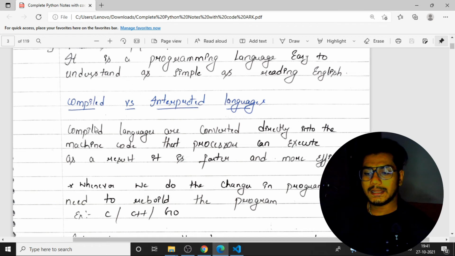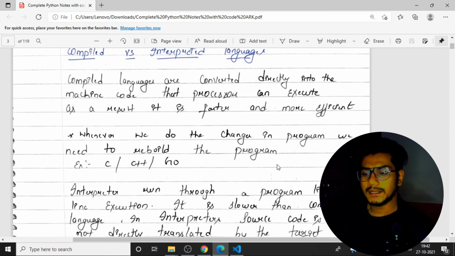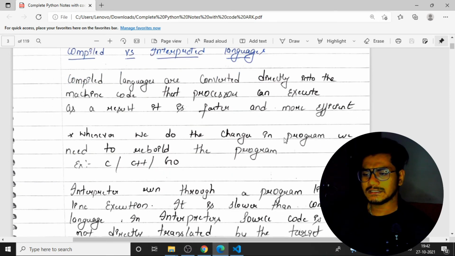Compiled languages are converted directly into machine code. Whatever the compiled languages are, they will directly convert into machine code. Then the processor will execute it, and as a result it is faster and more efficient. That means Python is not a compiled language, it is an interpreted one. Now there is one question whether compiled or interpreter is better. Compiled code is faster than interpreted code. Why? Because it starts from the CPU processor, all the compilation is very near, so the execution speed will be fast. Whenever we make changes in the program, we need to rebuild the program in a compiled language.